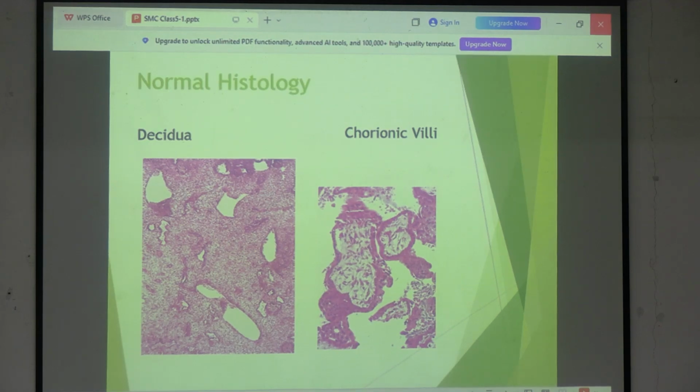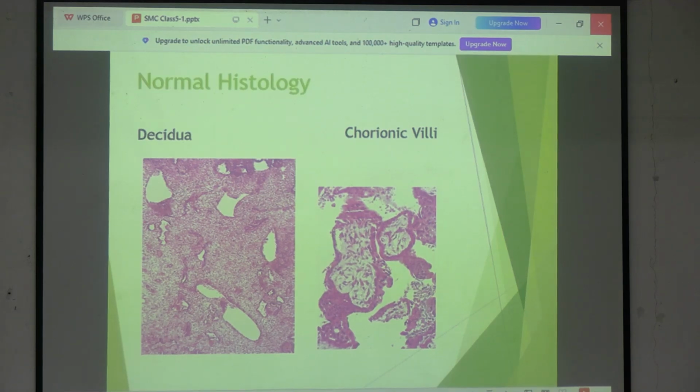So within a tissue space, if you are finding an empty space, just like I said, there can be three possibilities. Either those are empty spaces which have been formed artifactually during the tissue processing, in which case those spaces will not be lined by any cells. In case they are glands, then you have to check for epithelial cells lining those spaces. যদি epithelial cells, those spaces are lined by epithelial cells, say cuboidal epithelium বা columnar epithelium, and then they are surrounded by a basement membrane, then we call them glands. And blood vessels কখন বলবো? যদি দেখা যাচ্ছে যে those are lined by endothelial cells.